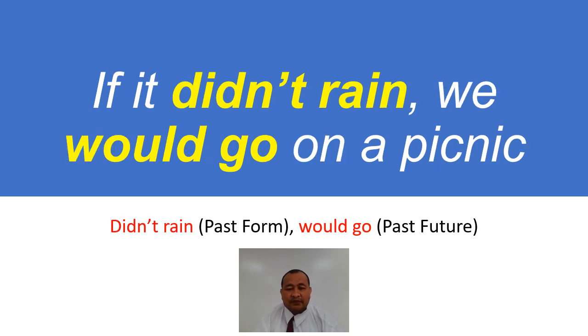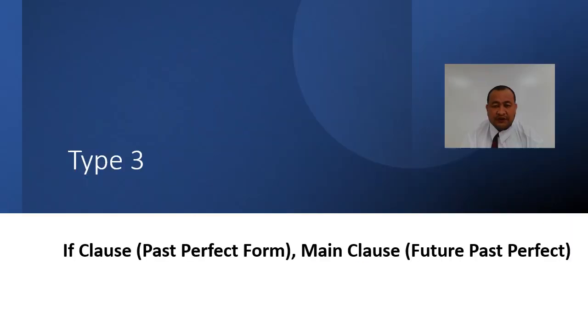Let's see one more example. If it didn't rain, we would go on a picnic. Didn't rain, past form. Would go, past future. In the if clause, past form. In the main clause, past future.